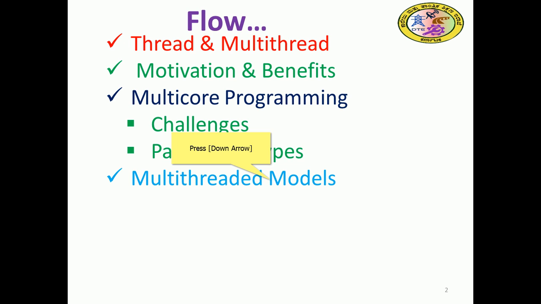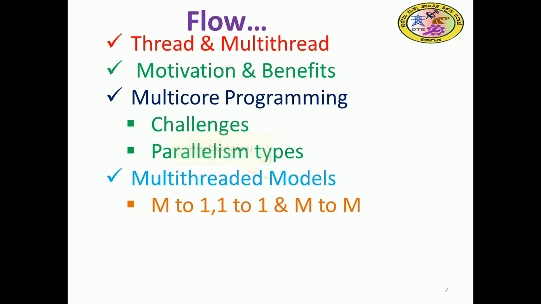Multi-threaded models we are going to discuss, and how the relation between the threads is established. That is, the kernel thread and the user thread will have a relation between them: a many-to-one relation, a one-to-one relation, and a many-to-many relation. So three models are going to be discussed, as part of establishing the relation between the kernel thread and the user thread.